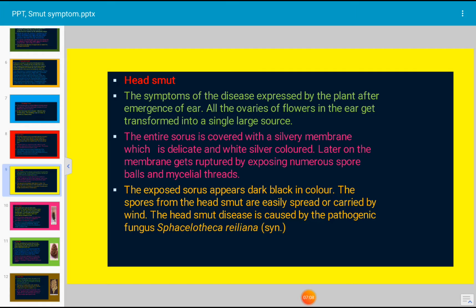The spores from the head smut are easily spread or carried by wind. The head smut disease is caused by the pathogenic fungus Sphacelotheca reiliana.